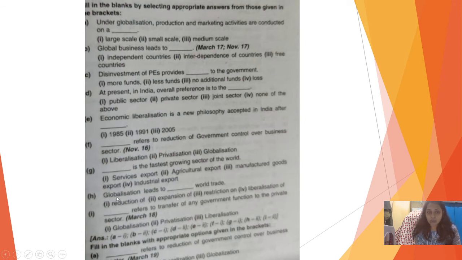Globalization leads to dash world trade. Globalization leads to expansion of world trade. Dash refers to transfer of any government function to the private sector. So the answer for this is going to be privatization.